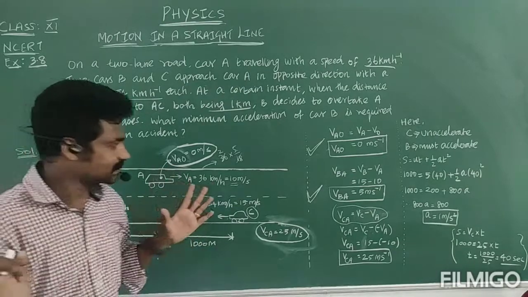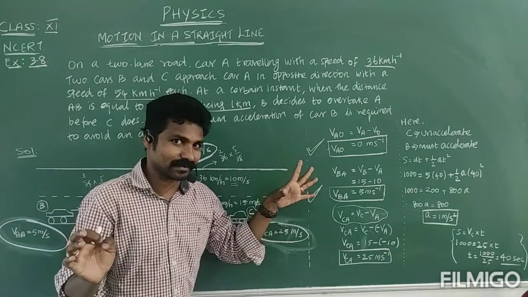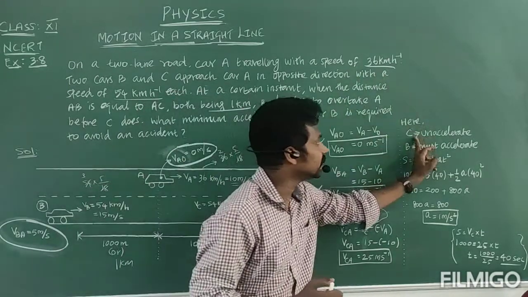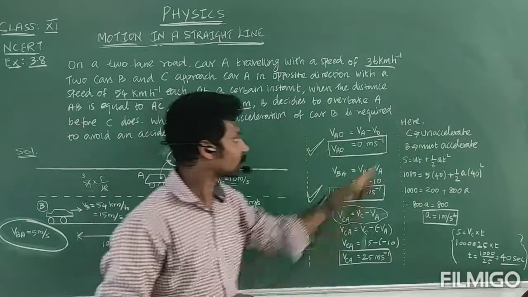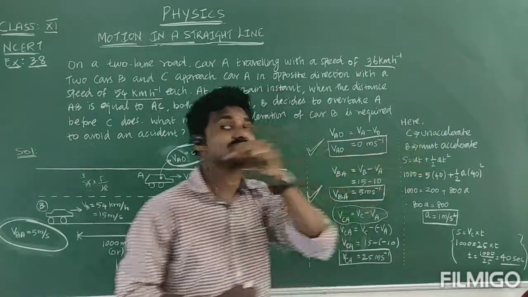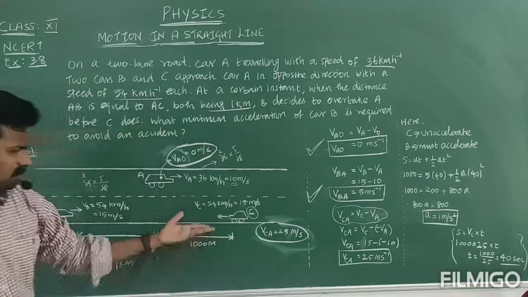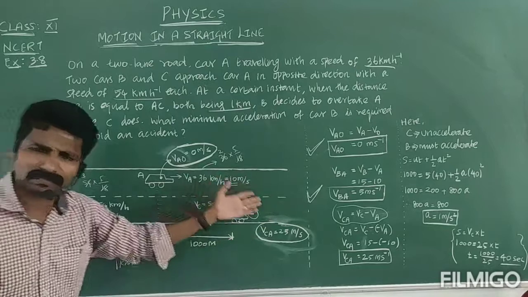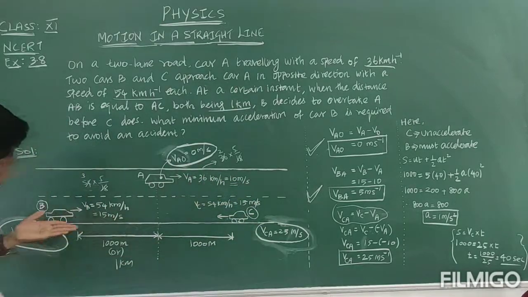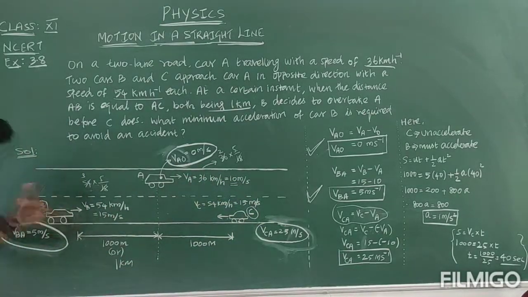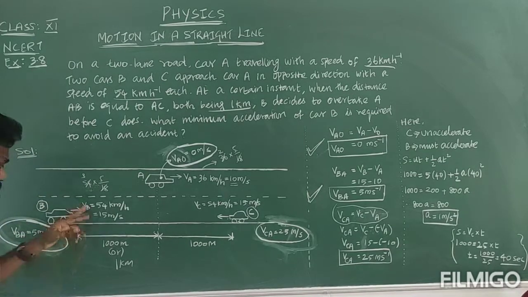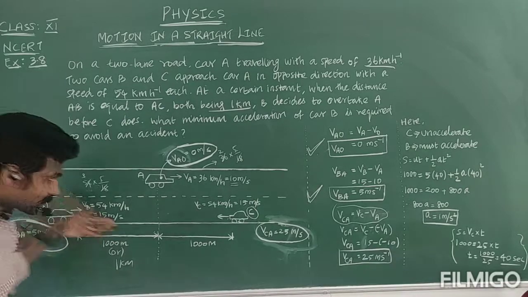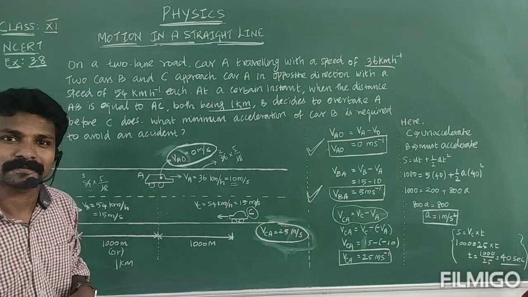Clear? Yes. Now let's come to the final point. What is the final point? Let us imagine C is not accelerating, but B must accelerate. Car C is casually coming his own way. But car B is coming on the opposite track. He wants to bother about that, and not only that, he wants to overtake also.